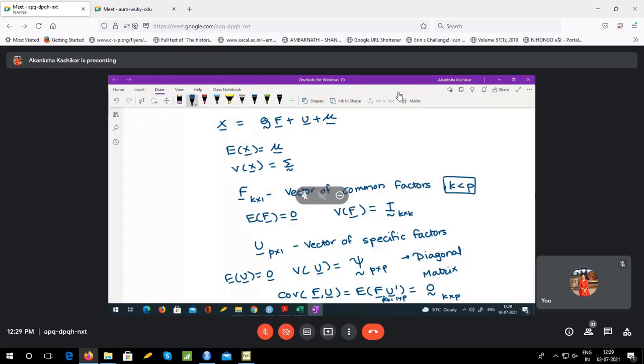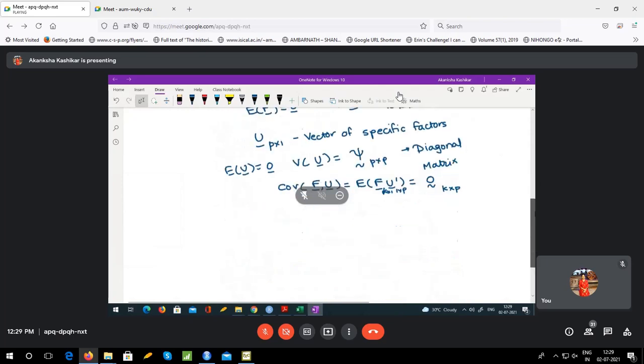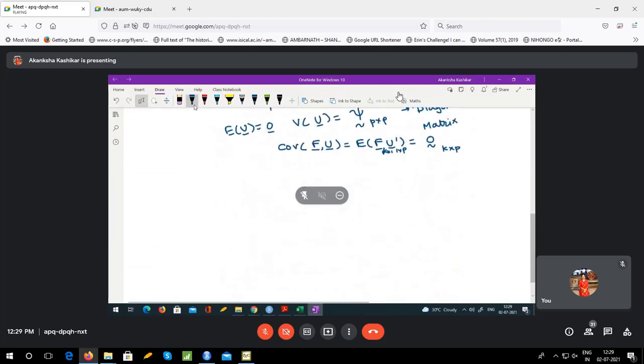Yes, ma'am. Okay. So this is the orthogonal factor model, and we are going to see how to get Q, how to get F, how to get U or psi, etc. By the way, these F and U are unobservable. In fact, we discussed at length that these common factors F are latent factors. Those are the variables in which we are interested, but we can't count them, measure them, or observe them. Hence, we observe X, which depends on them.